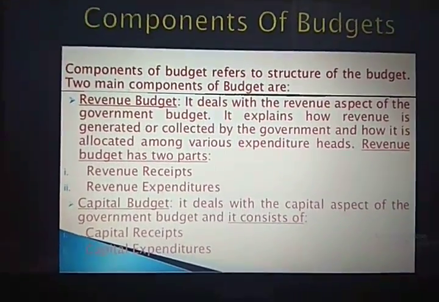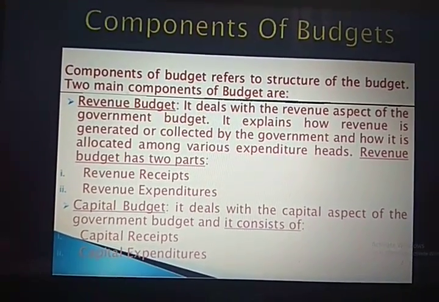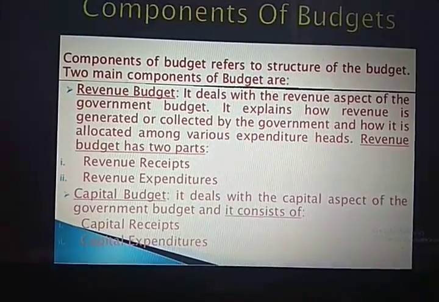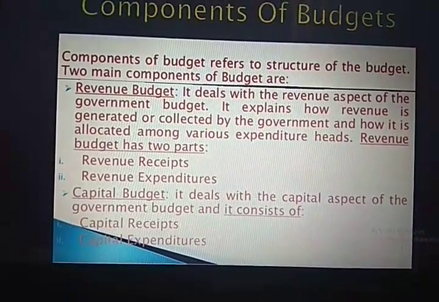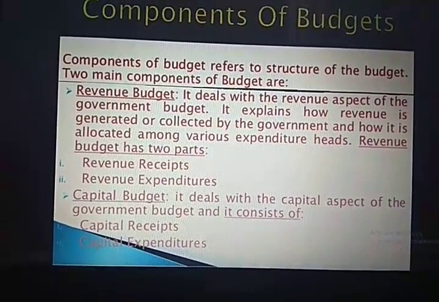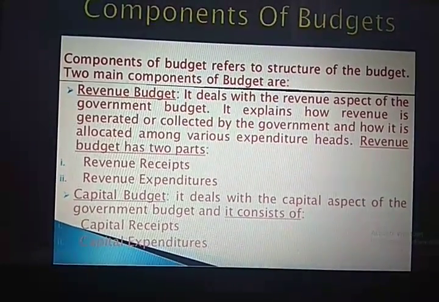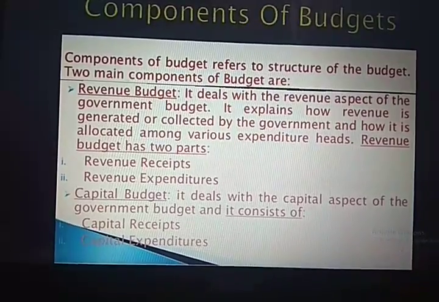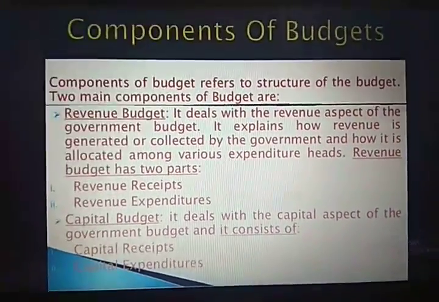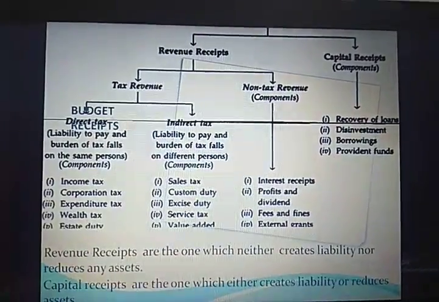It explains how revenue is generated or collected by the government and how it is allocated among various expenditure heads. And revenue budget has two parts, already explained to you, revenue receipt and revenue expenditure. Similarly, capital budget deals with the capital aspect of the government budget and consists of capital receipt and capital expenditure. So these are the components.